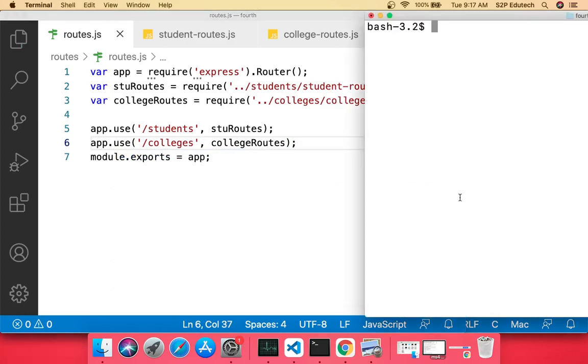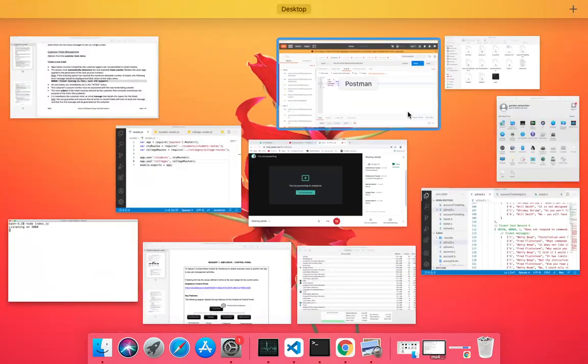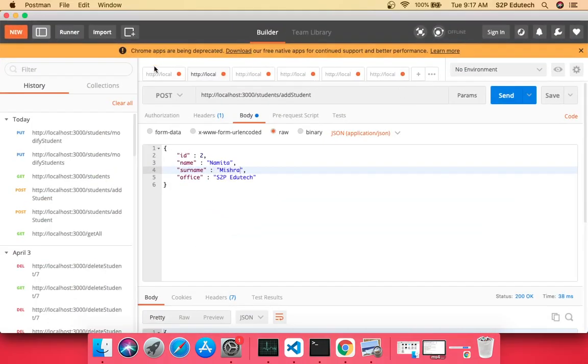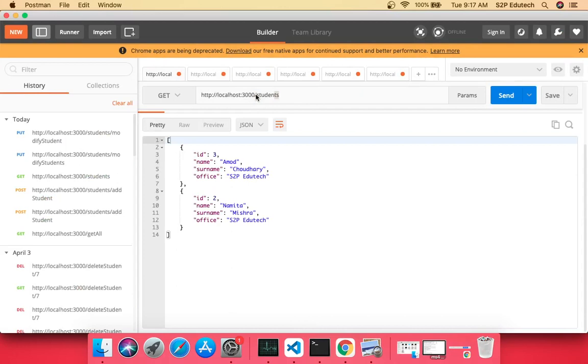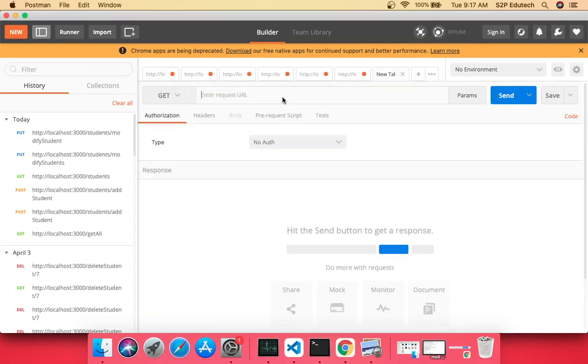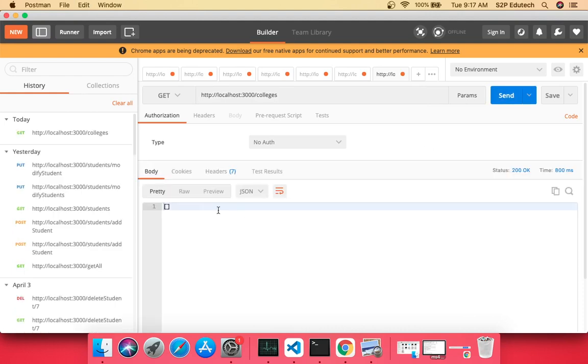Right? I'll run this. I would say node index.js. So it says listening on 3000. I'll open Postman, and instead of students, now I'll have to pass colleges. So I'll just copy this, and in my get request, instead of students, I would say colleges. I'll click on send. I should get a blank array. So what I got is a blank array.